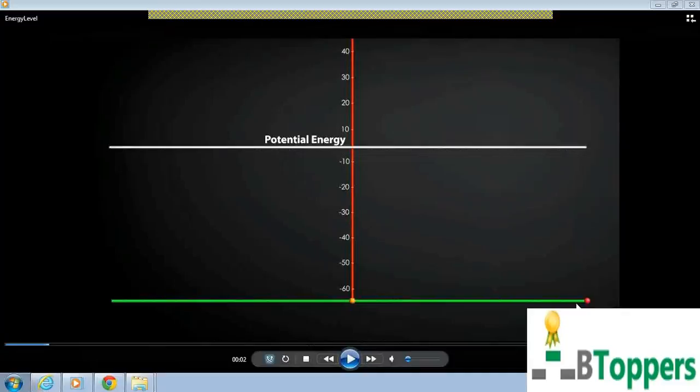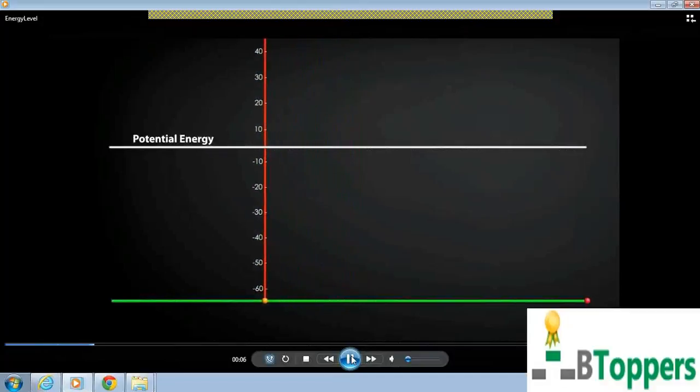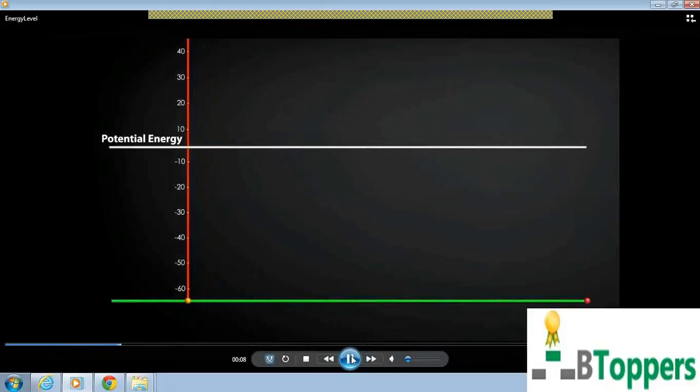Children, here I am showing you the video of the potential energy. We'll see how the potential energy changes during bond formation.